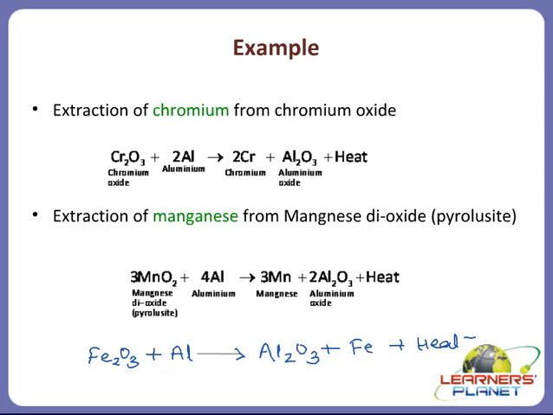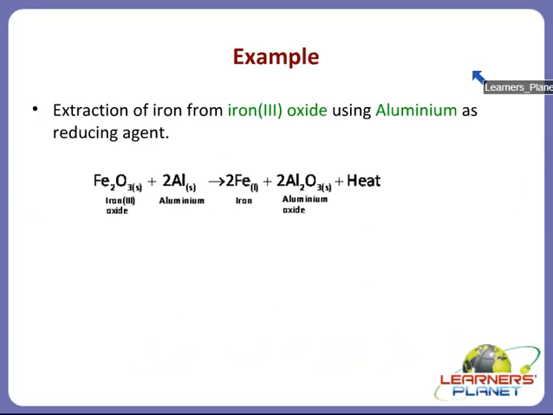Right, children? So what is happening here is your iron will be obtained in molten state, right? Now that molten iron is then poured on the broken track, right? So this way your metal oxides can be reduced with the help of aluminium. Like this is extraction of iron from iron oxide using aluminium as a reducing agent.